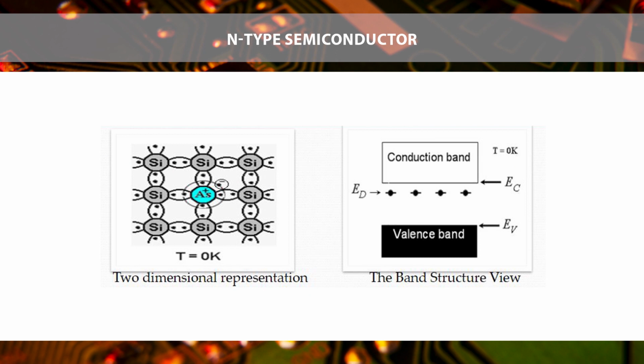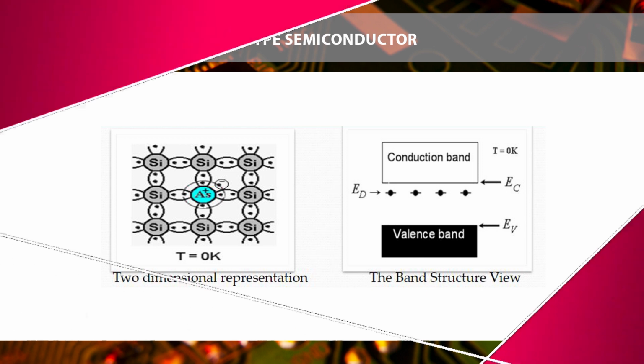The pentavalent impurity atom donates a free electron and is called a donor impurity. Donor impurities create an energy level close to the conduction band, represented by E D. P type semiconductors are semiconductors doped with a trivalent impurity.